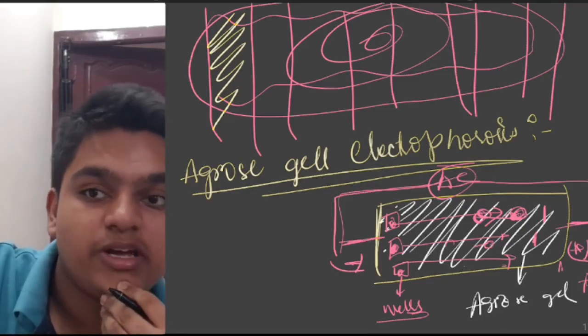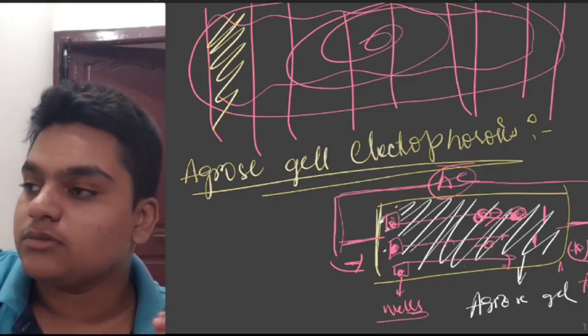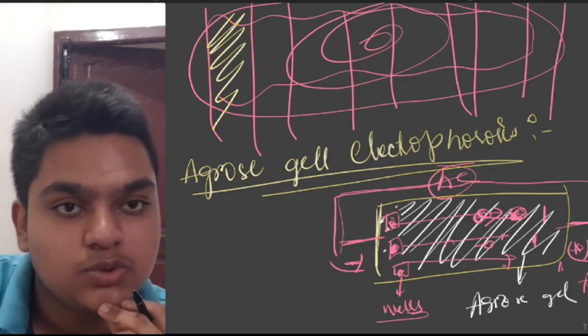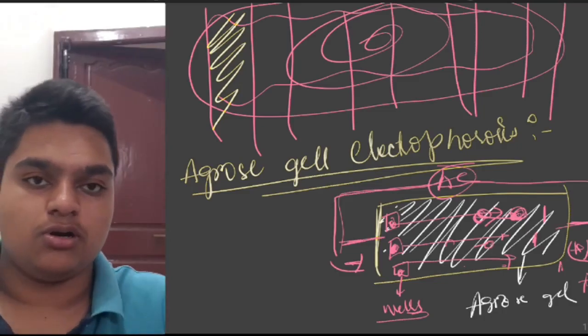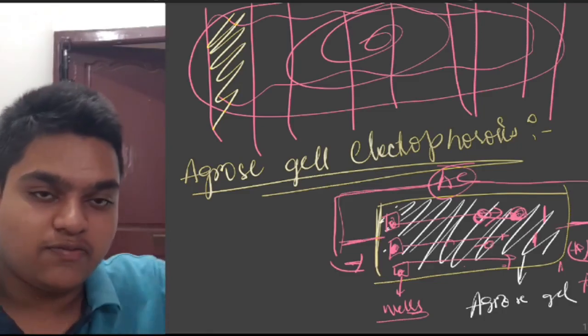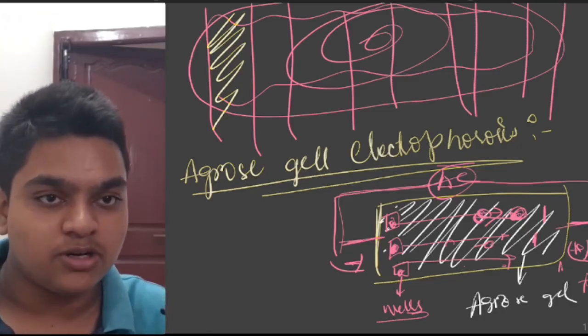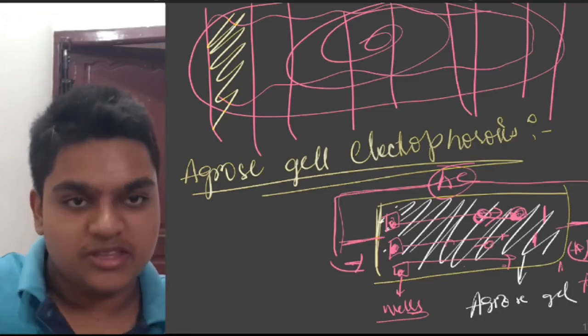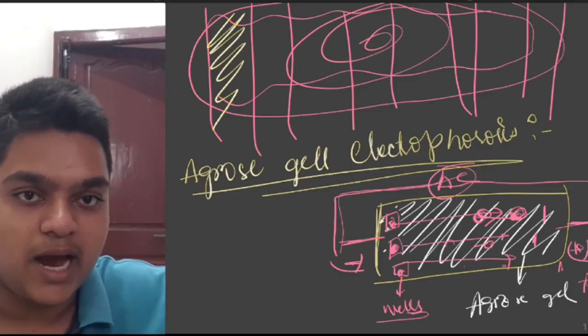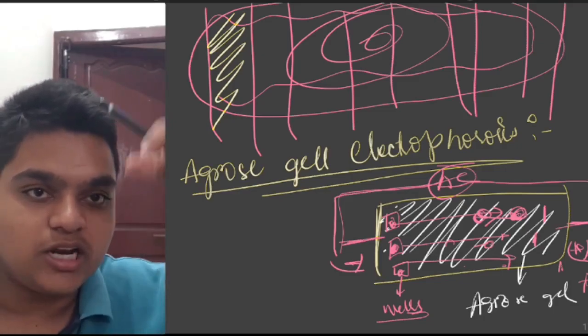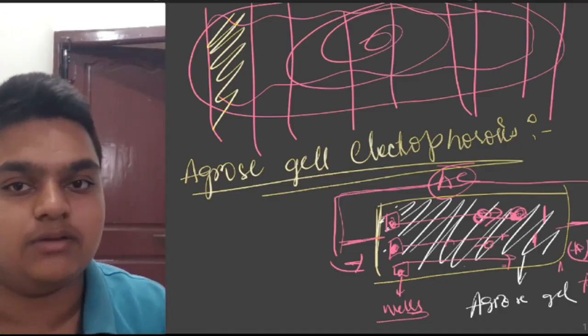This can be visualized like this. See, there is a running race conducted in your school or college. The thin, lean, tall fellow runs faster than the fat and stout fellow. The same thing is happening here. The smaller fragments run faster towards the anode when compared to the larger fragments, which are left behind.